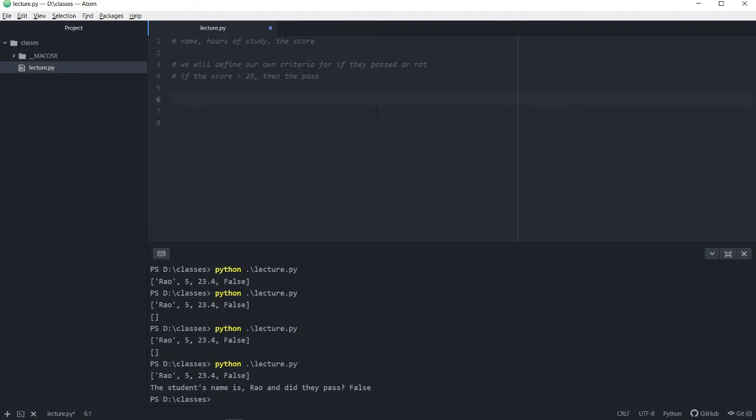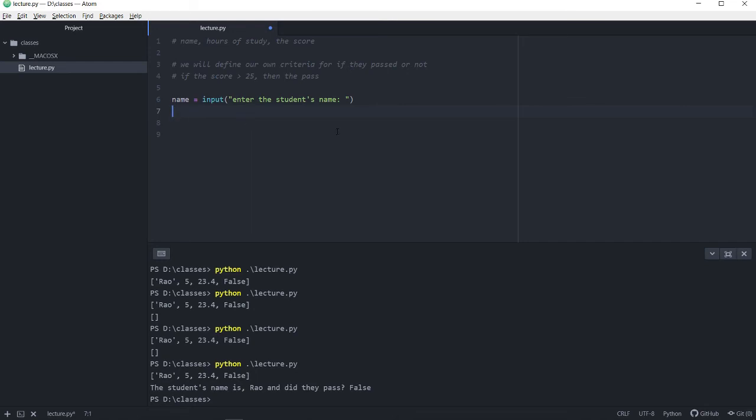So I'm going to begin by first asking the user for the name, and I'm going to say input, enter the student's name. Now, if you have seen the strings videos, you should be able to come up with ways to ensure that the user input is in fact correct using the isAlpha method or something like that.